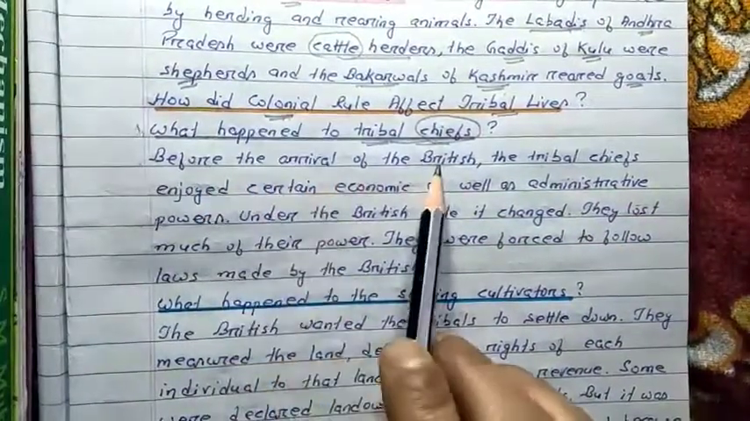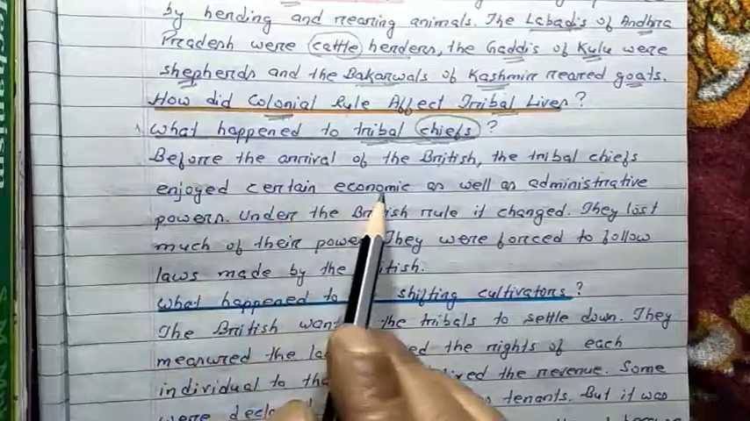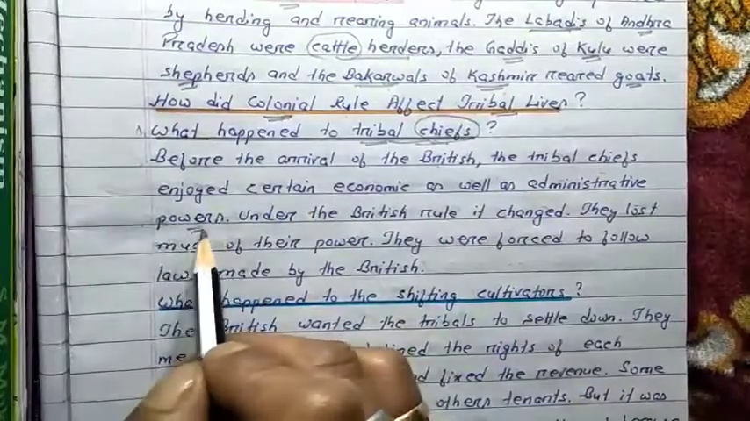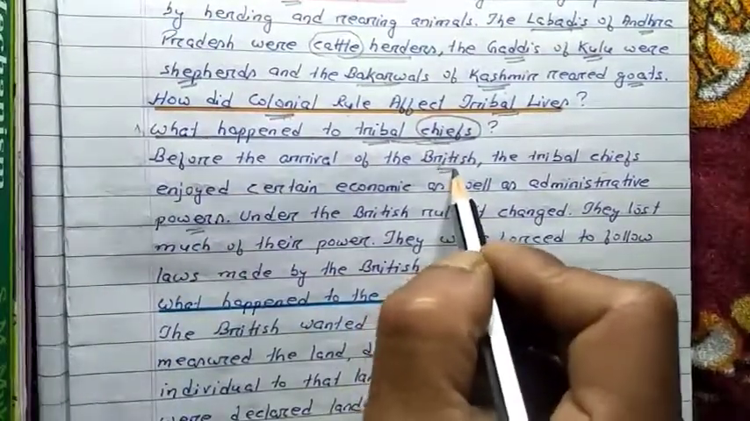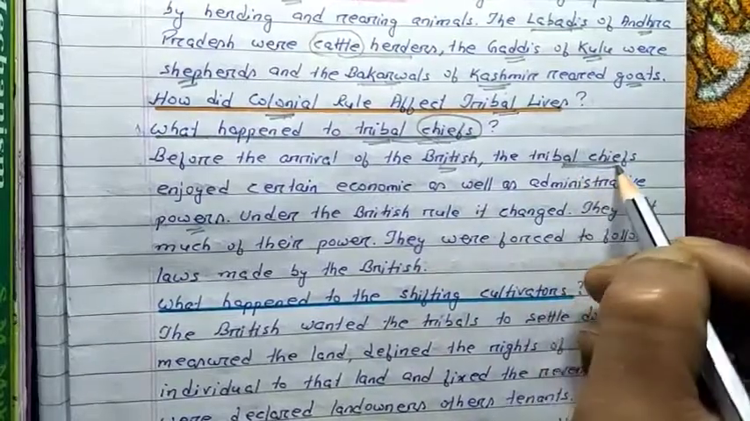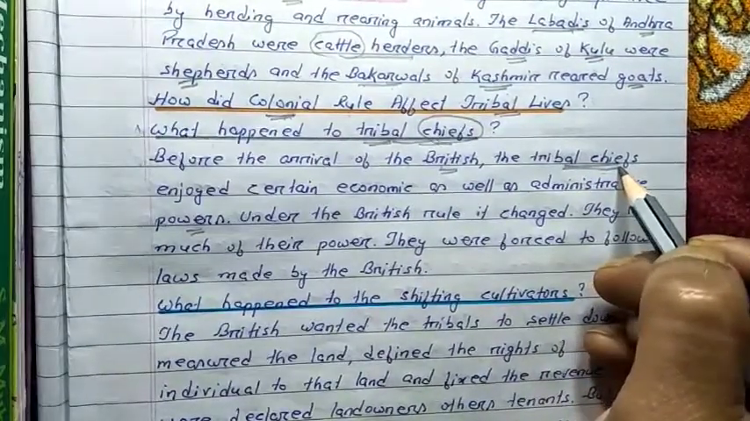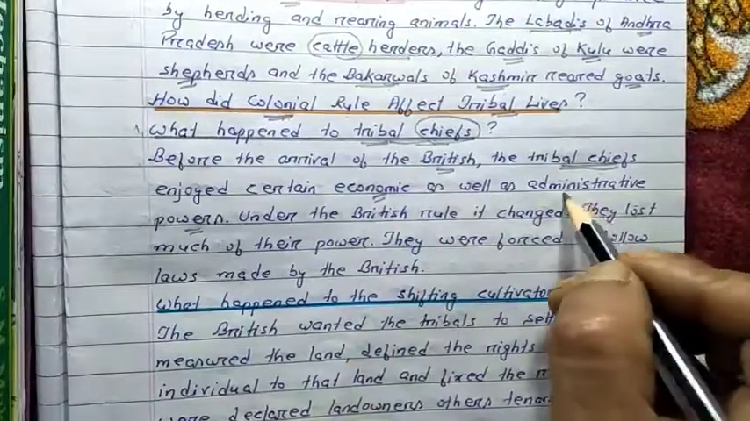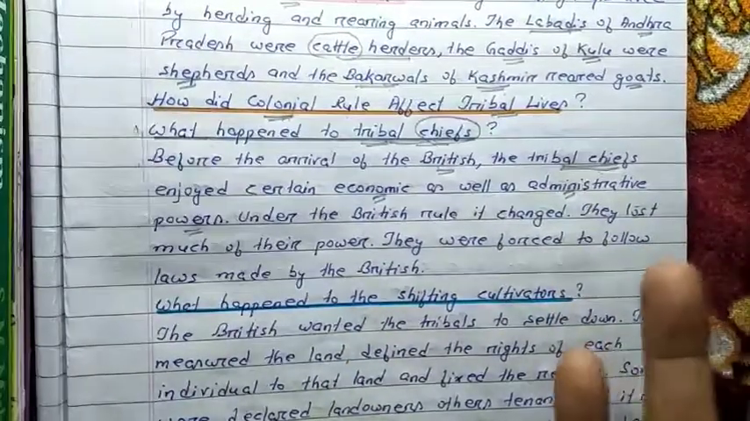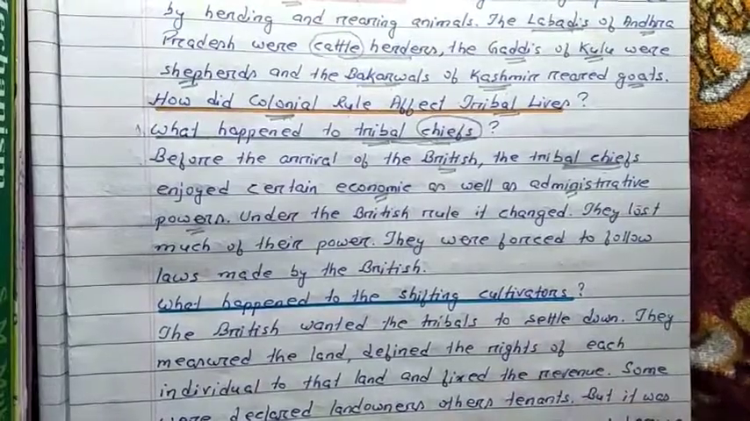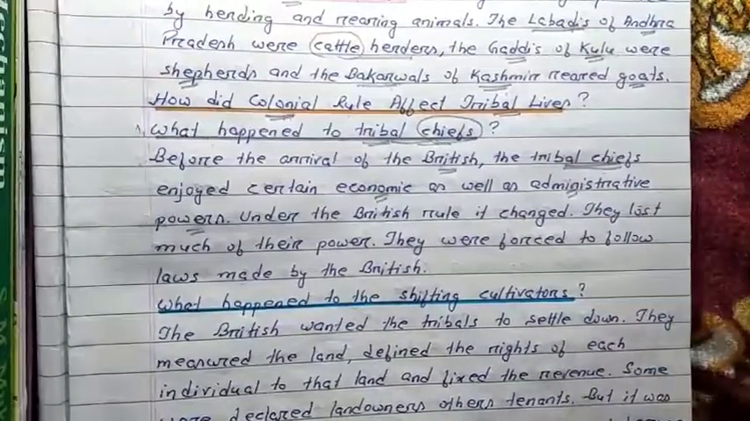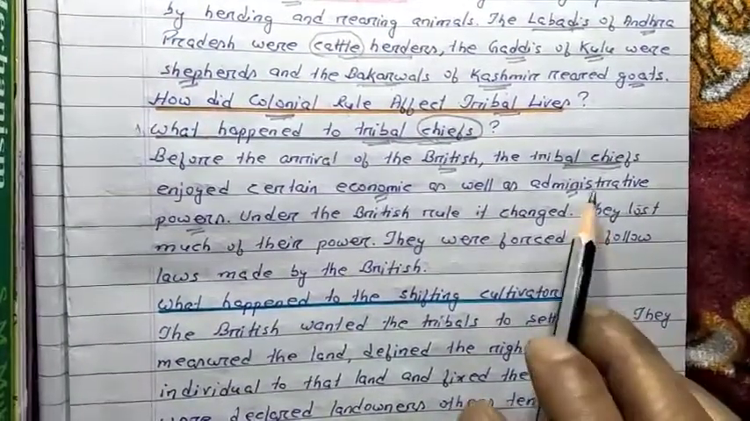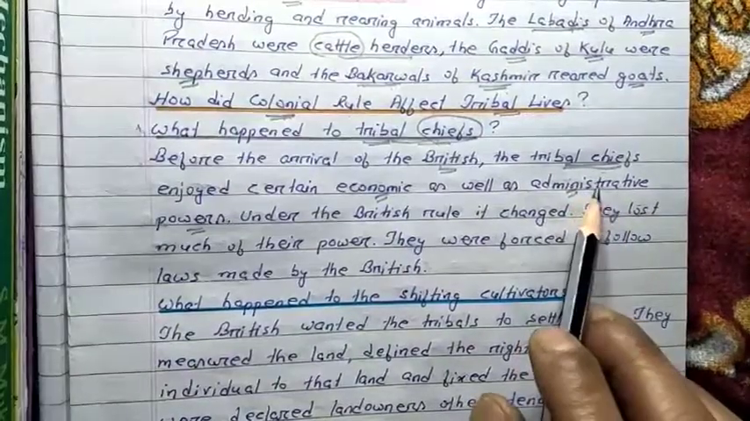Before the arrival of the British, the tribal chiefs enjoyed certain economic as well as administrative powers. Before the British, the different tribal chiefs were independent among their particular tribe. They had some economic power as well as some administrative power. They could make their own rules and regulations. They were overall the most powerful one in their particular tribe.